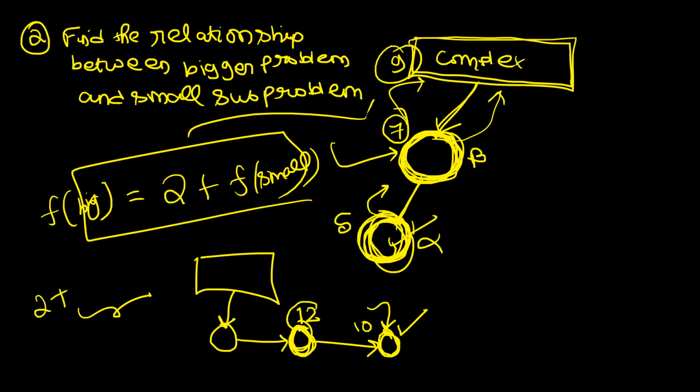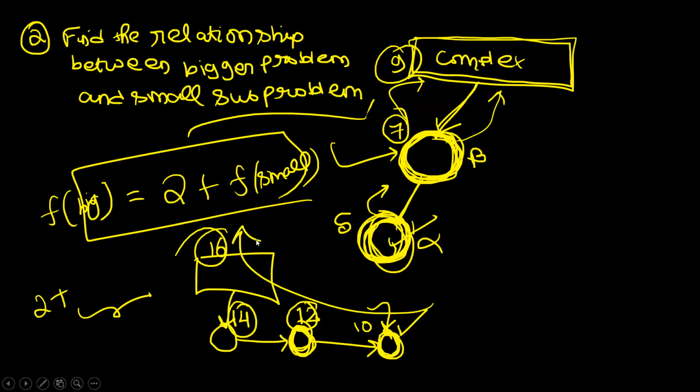Now, once I know the answer of this problem, I know the answer of this problem will be 14. And once I know the answer of this problem, I know the answer of the bigger, complex problem is 16. So you need to know this relationship so that you can go all the way from the base to the top. Making sense? Recurrence relation, kind of, right? Cool. So that was the basic theoretical points that I wanted to cover.